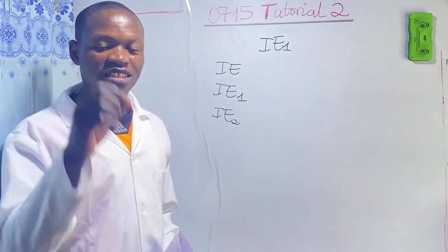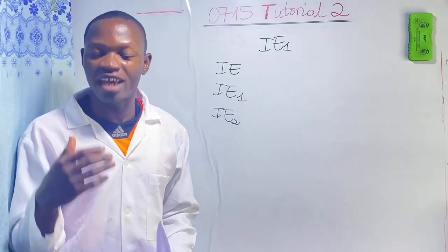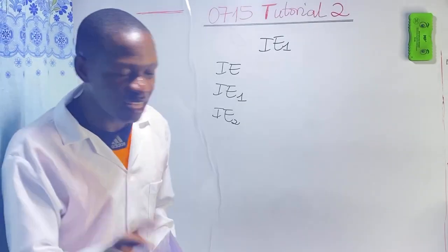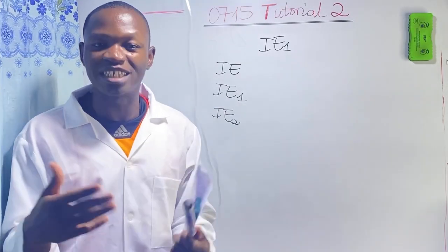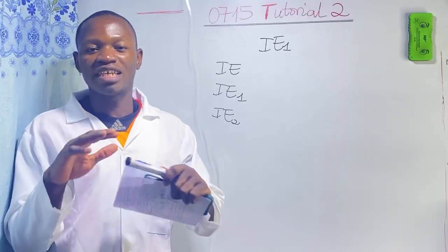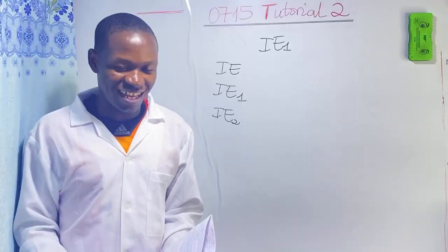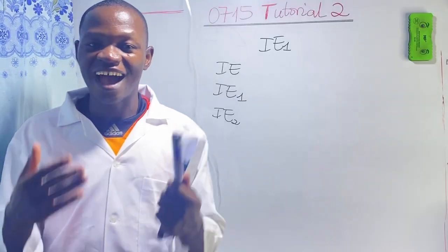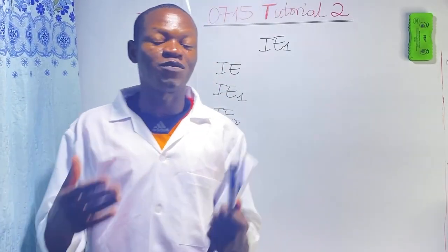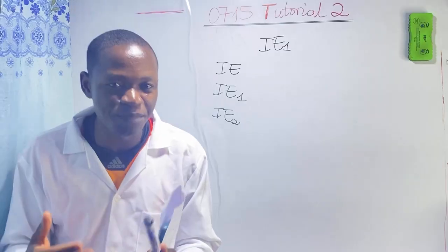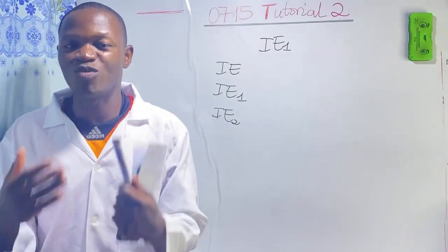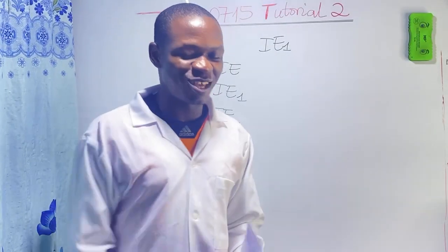So when they say define ionization energy, you are neither defining the first, nor the second, nor the third, but you are giving a global definition of ionization energy. And what did I say? Ionization energy is defined as the enthalpy change associated with the formation of cations.